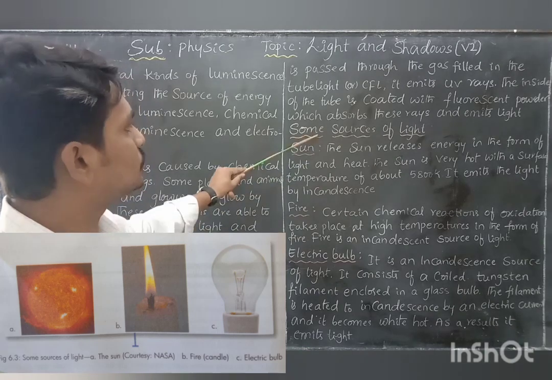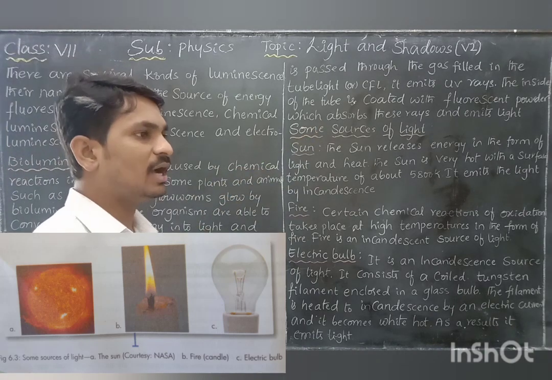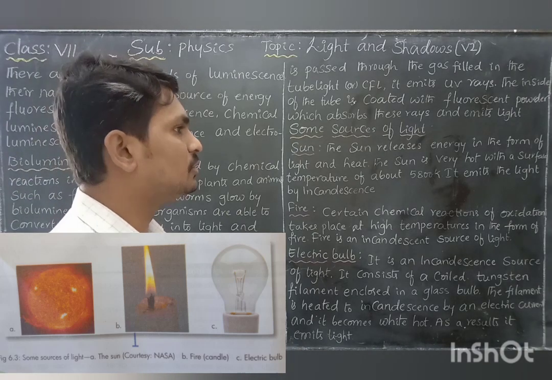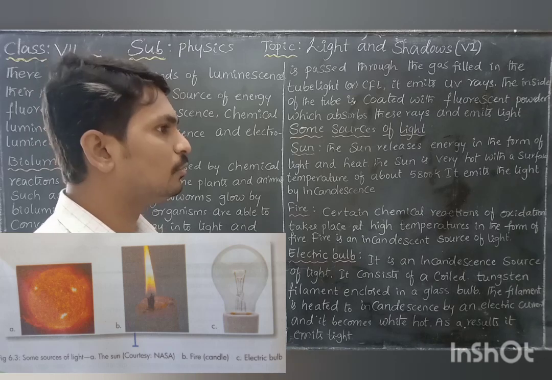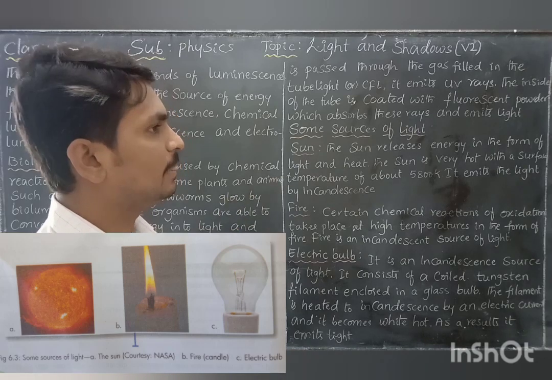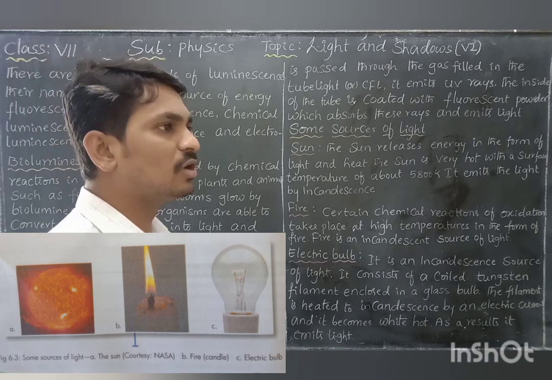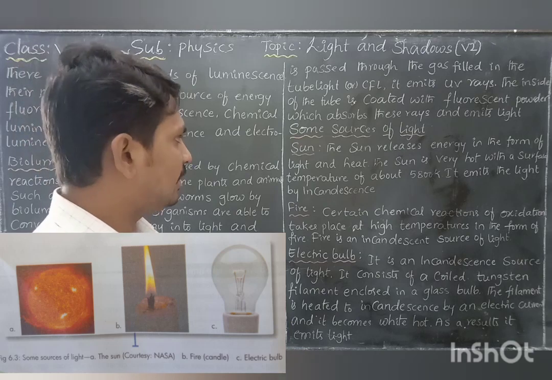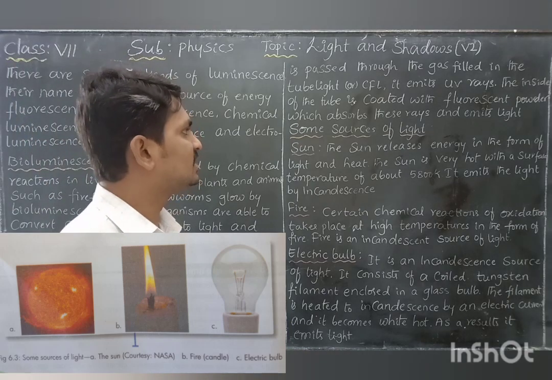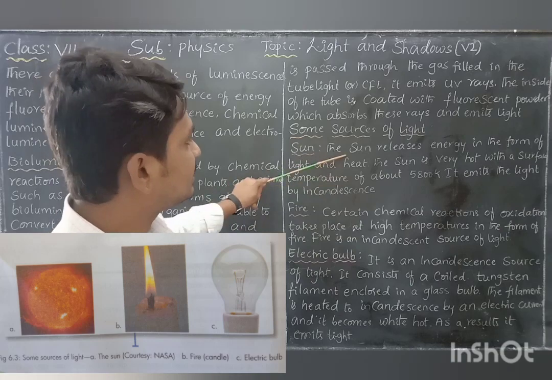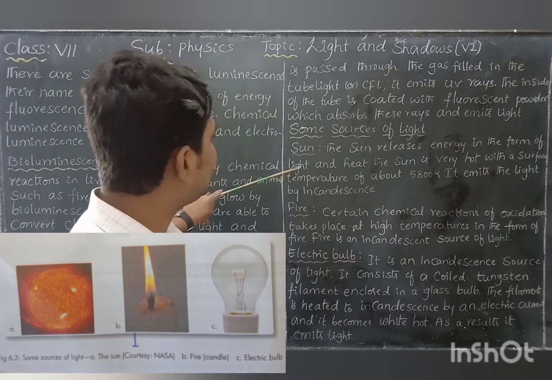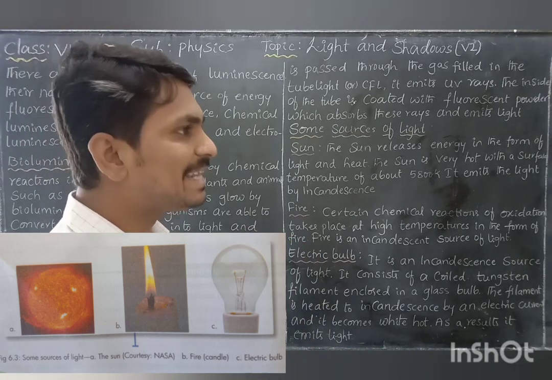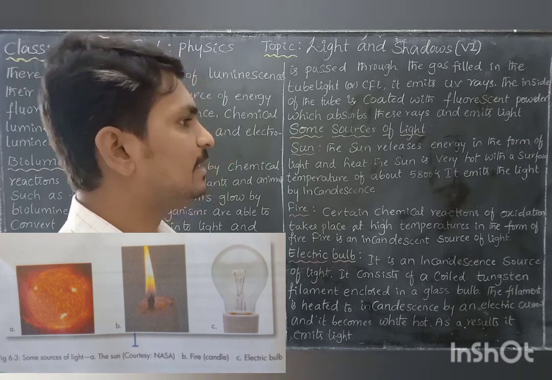Next, some sources of light. Any object which emits light is called a source of light. One of the most important is the sun. Due to the sun we receive an enormous amount of heat as well as light. So the sun is the most important source of light for those living on the surface of the earth. The sun releases energy in the form of light and heat. Because the temperature inside the sun is very high, due to incandescence it emits light as well as heat.